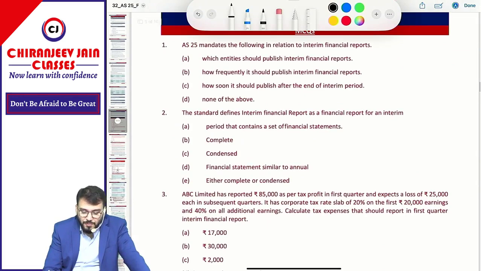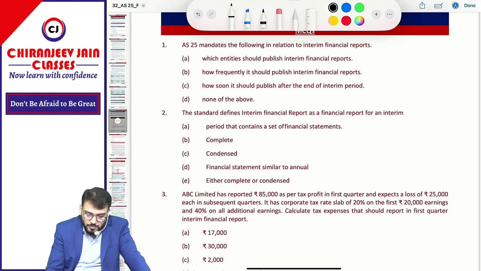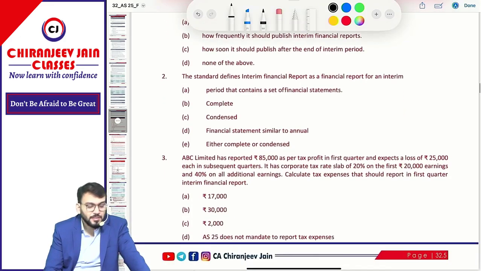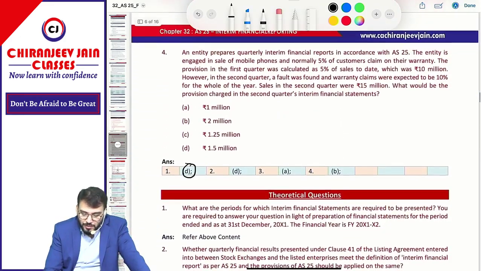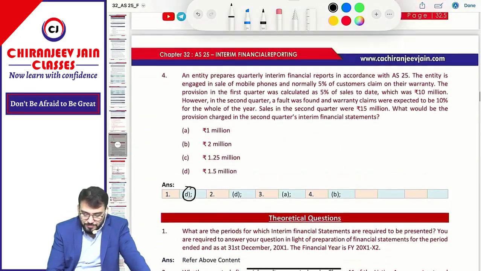Then the standard defines interim financial report as a financial report for an interim period that contains a set of financial statements, complete or condensed financial statements similar to annual, either complete or condensed. This is what, right?